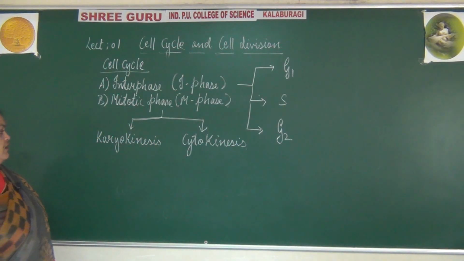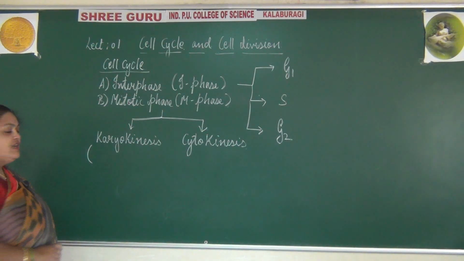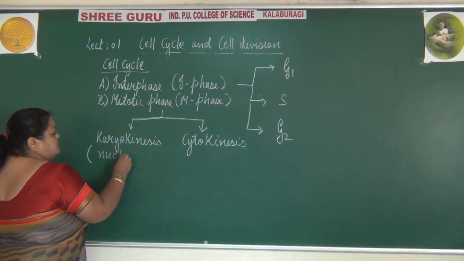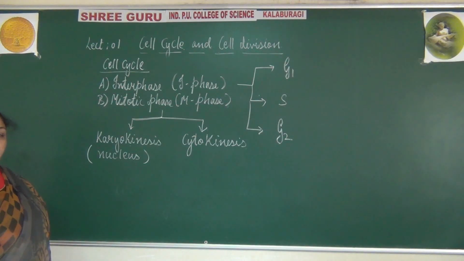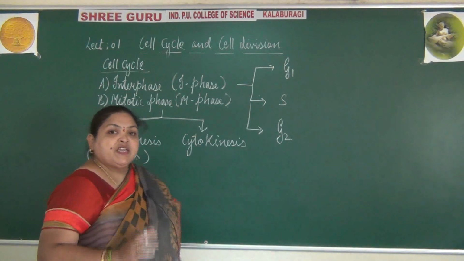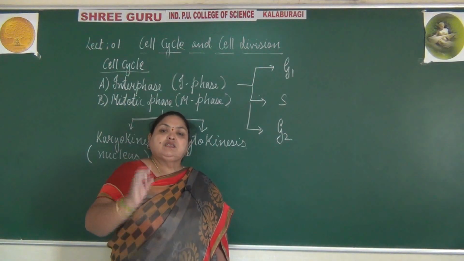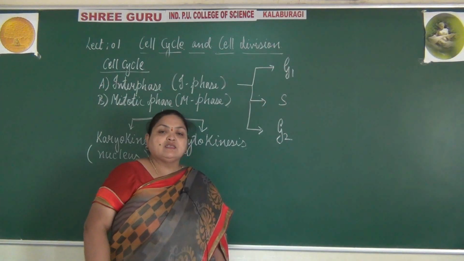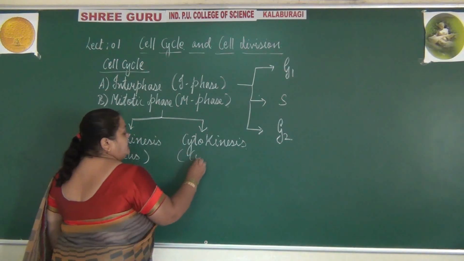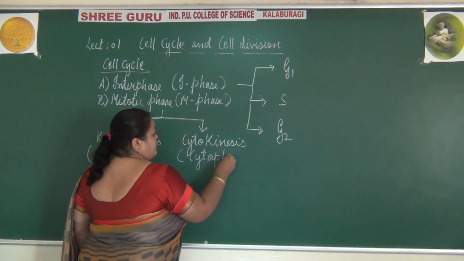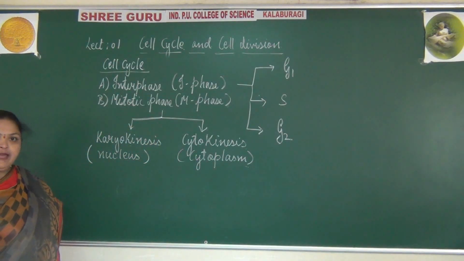Whatever changes occur in the nucleus are called karyokinesis, and the changes that occur in the cytoplasm are known as cytokinesis.